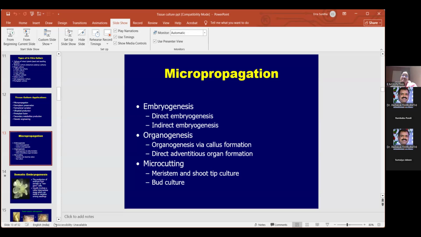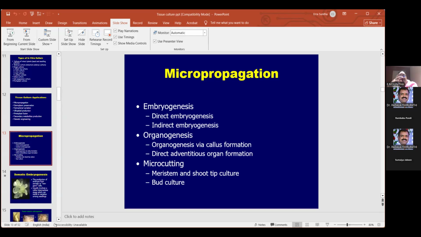At the small level, under laboratory conditions, using a very small explant through callus medium, you can produce so many plants. The seedlings and plants you see outside, whether banana, brinjal, or any plant, so many of those plants are tissue cultured plants. Everything there is tissue cultured only. That's why they are selling them outside for 1 rupee, 2 rupees.